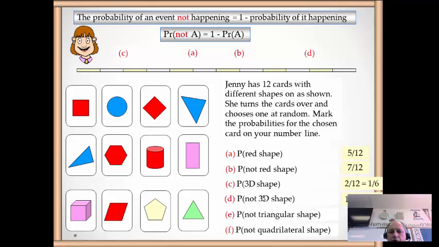Probability of not triangular, well, there's 3 not triangular there, there's another 3 there, another 3, it looks like there's 9 not triangular, it's 3/4.